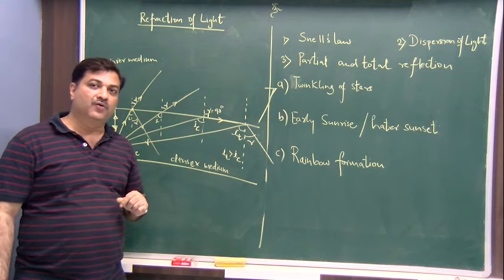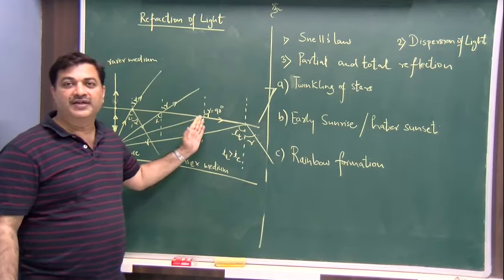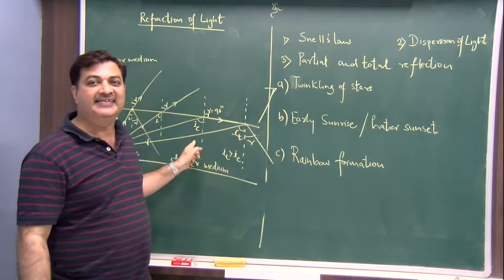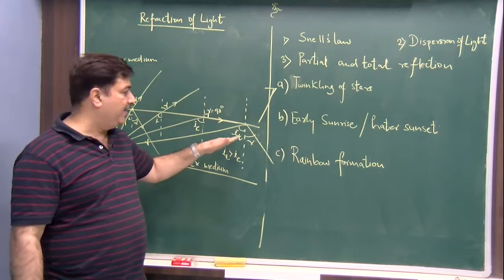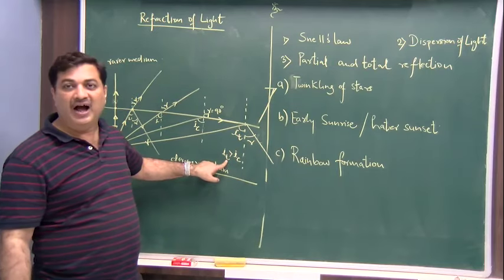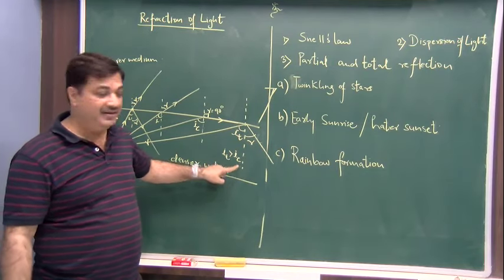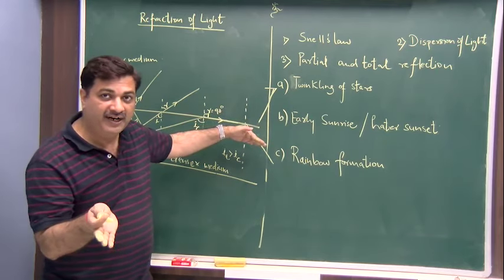Now, what happens when you go beyond the critical angle? Now my angle of incidence is greater than ic, where ic is the critical angle of incidence. Now my angle of incidence has gone beyond ic, meaning i is greater than ic. If that happens, then the angle of refraction will also be greater than 90.